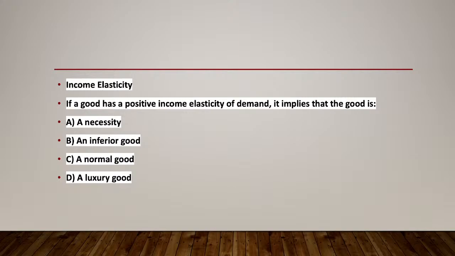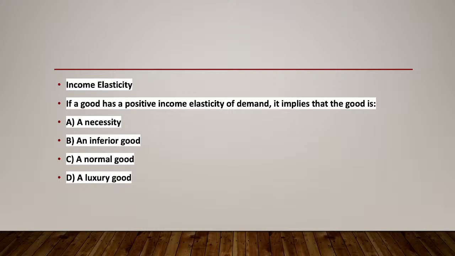So if a good has a positive income elasticity of demand, it implies that the quantity demanded of a good increases as the income increases. So this is characterized by option C, that means a normal good. Normal goods are those for which the demand rises as the consumer income increases. Why other options are incorrect?